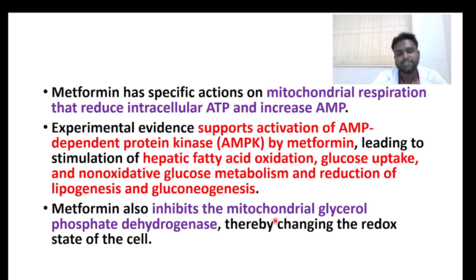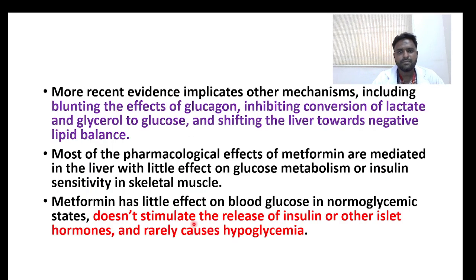Metformin also inhibits the mitochondrial glycerol phosphate dehydrogenase. It can also change the redox state of the cell. Most recent evidence also implicates other mechanisms, including blunting the effects of glucagon, inhibiting the conversion of lactate and glycerol to glucose, and shifting the liver towards negative lipid balance. So these are the additional mechanisms of metformin which have been discovered very recently.